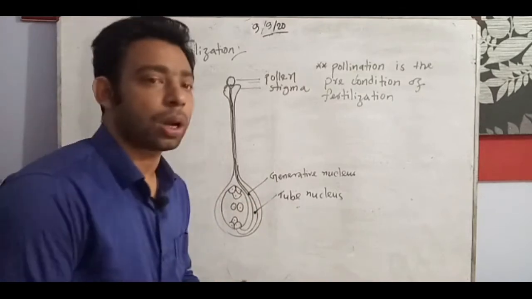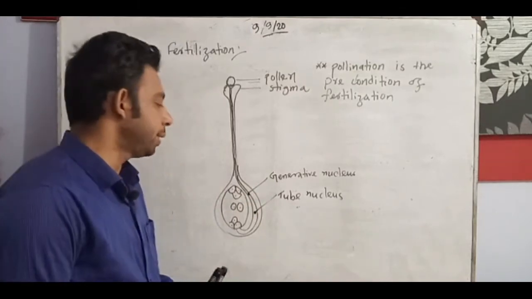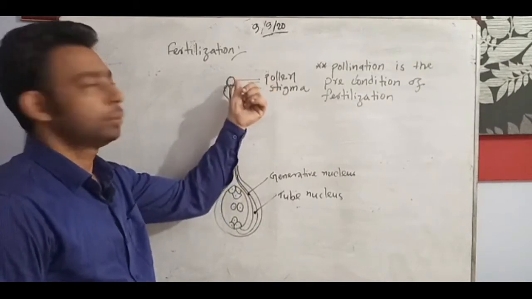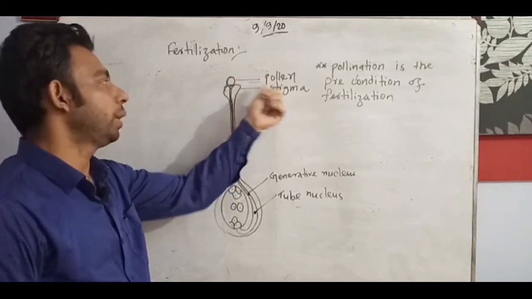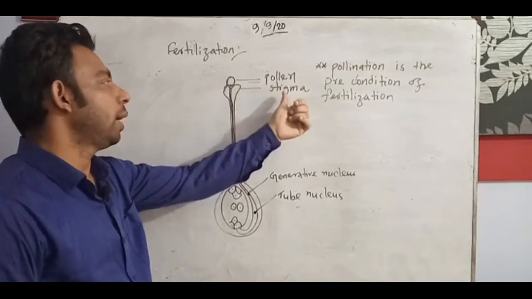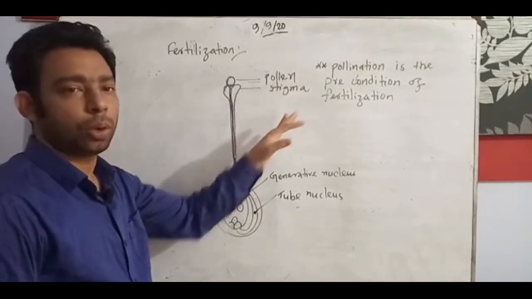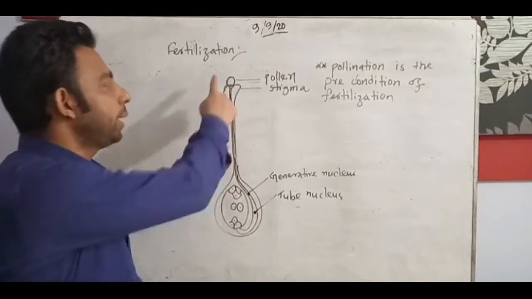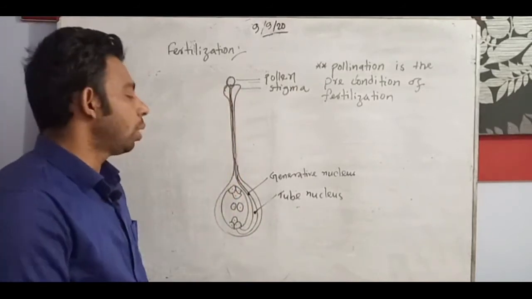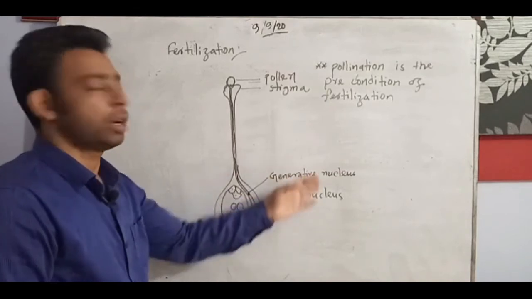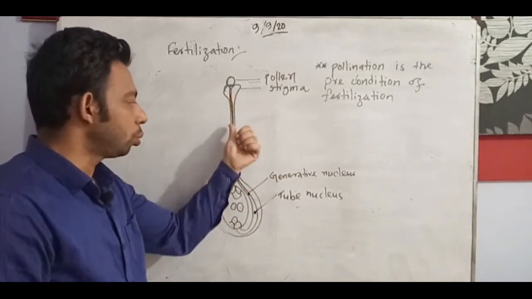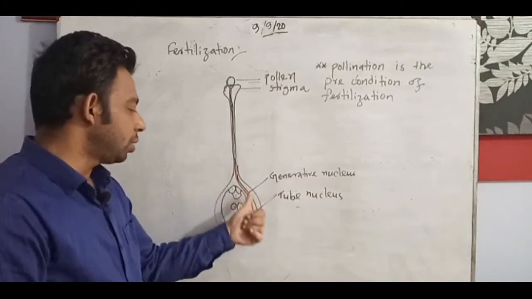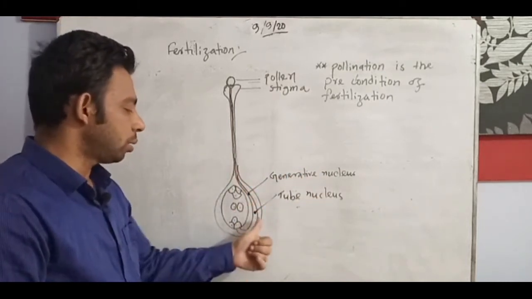Very first, look here: the pollen grain falls onto the stigma, and pollination goes on. Then a tube is created, that is called the pollen tube, and the pollen grain contains two nuclei. One is the tube nucleus and another one is the generative nucleus. First the tube nucleus goes through the tube, followed by the generative nucleus. This tube is connecting toward the inside.